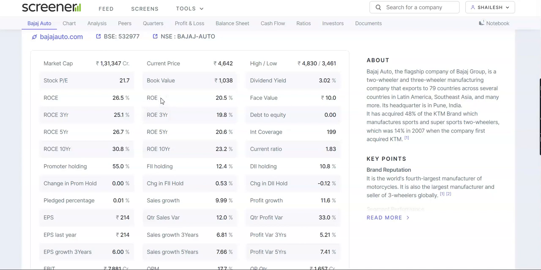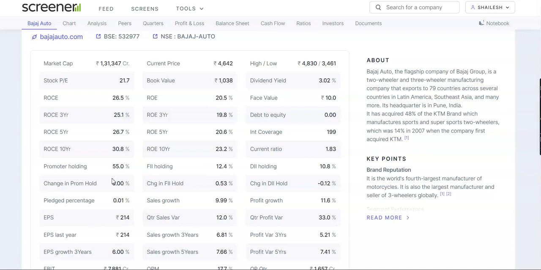If we look into the return on equity, that is how exactly the management is utilizing our money that we have invested in this stock. So it is 20.5. Average return on equity for 3 years is 19.8. For 5 years it is 20.6. For 10 years it is 23.2%.